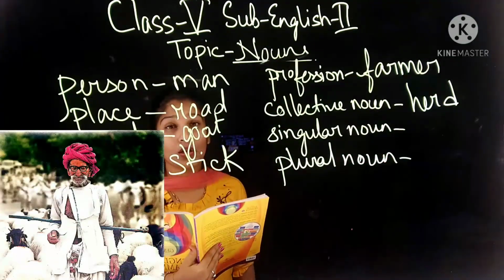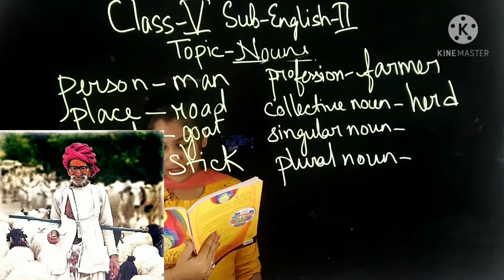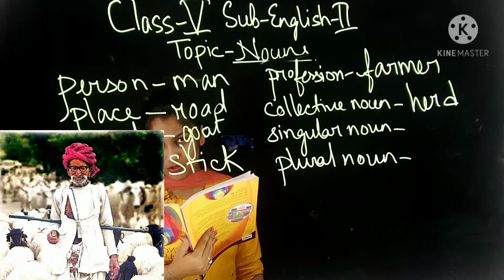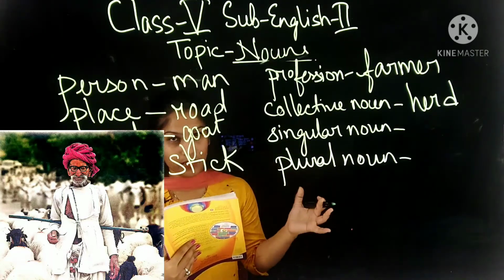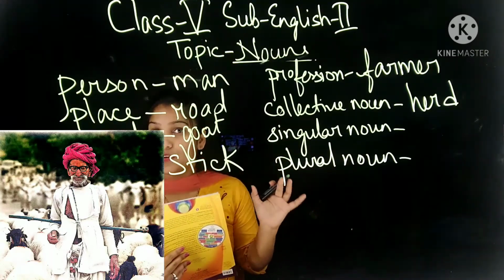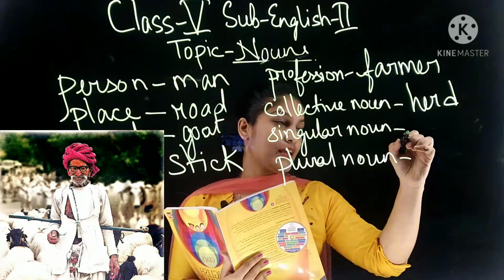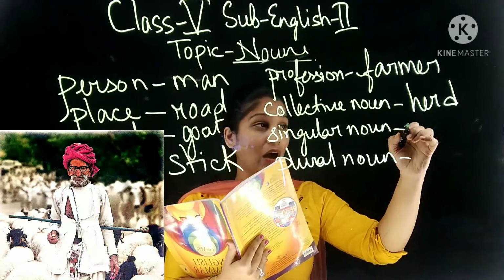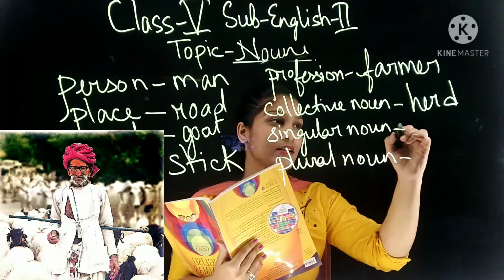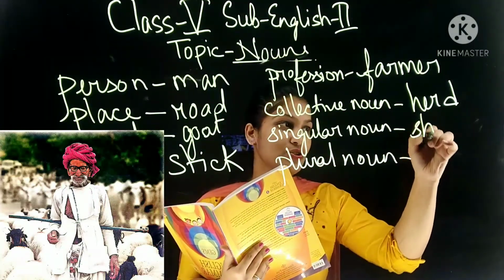Okay. Now singular noun. What singular noun can you see? There are sheep also. So for singular or plural, the word sheep is the same. Plural we use sheep and singular also sheep. So we can write here sheep. You can write goat, cow, anything, but that should be singular. Okay. I have written here sheep.